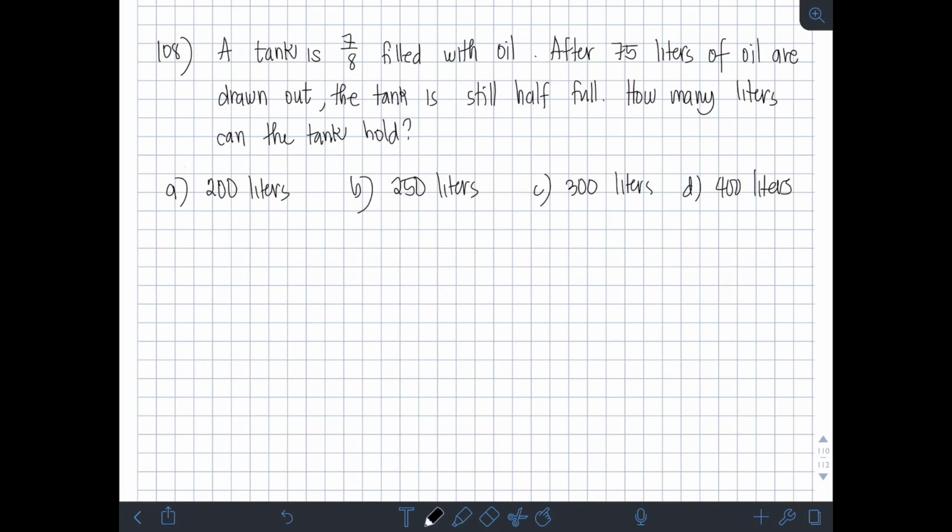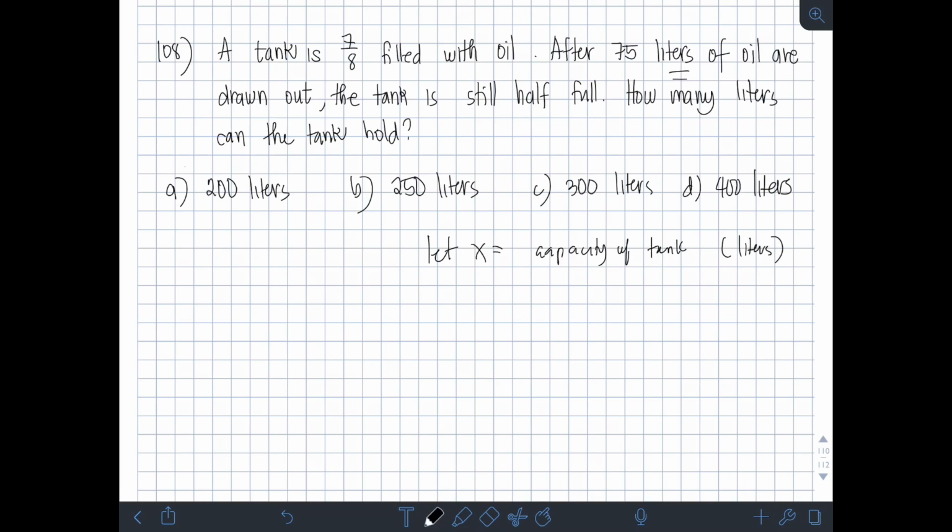After 75 liters of oil are drawn out, the tank is still half full. How many liters can the tank hold? Okay, so, ang hahanapin natin dito is yung maximum capacity ng tank. So, let's say X yon. Let X be the capacity of tank. So, in liters yung unit natin, right?